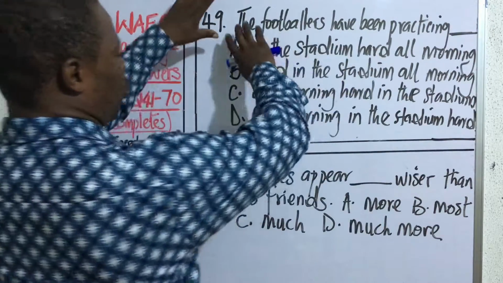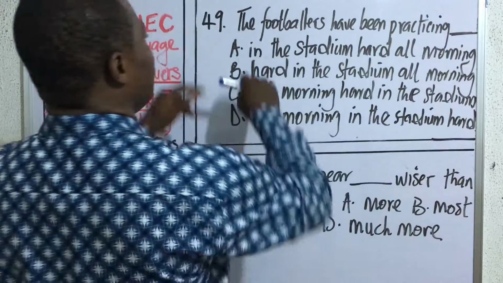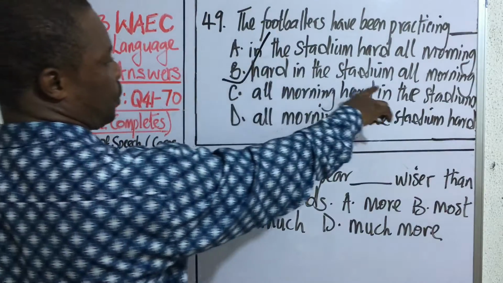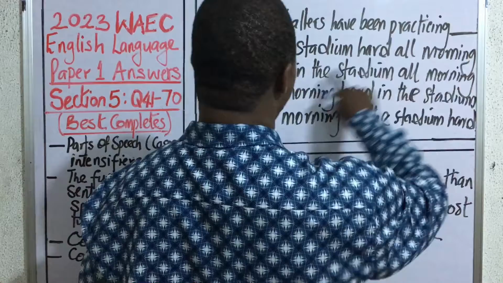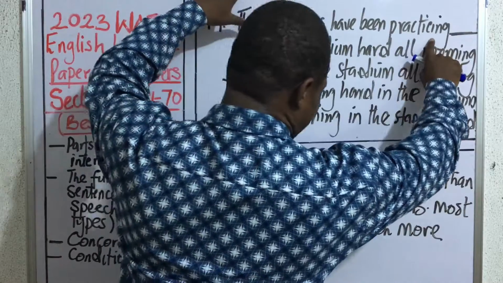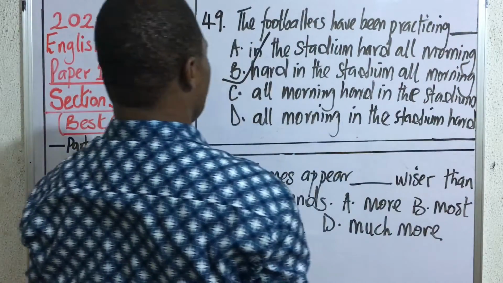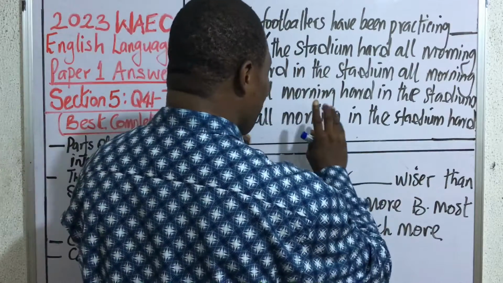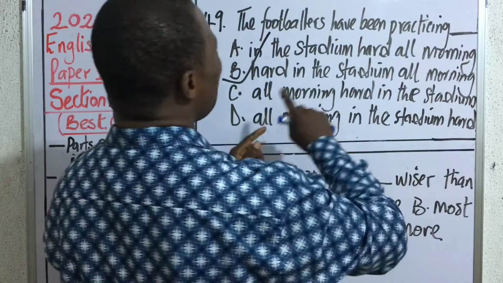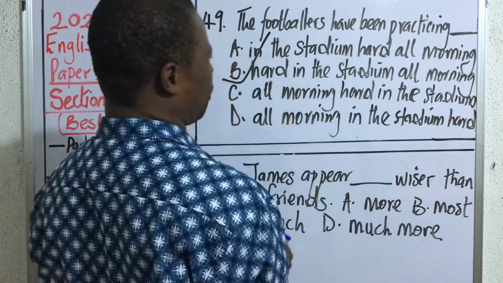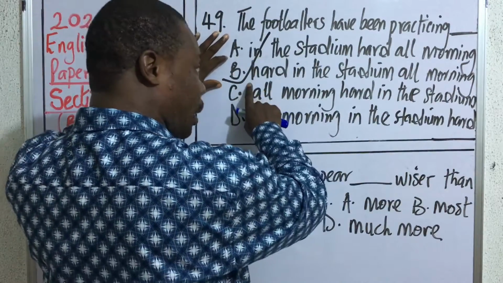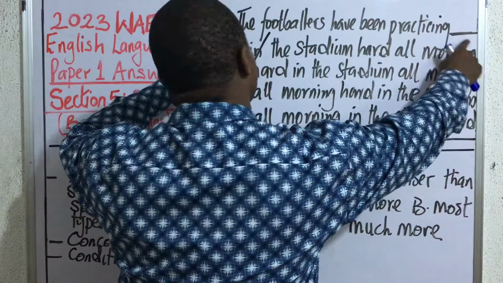If you look at the structure, that's the context of the question. The footballers have been practicing dash. The correct answer is hard in the stadium all morning. The footballers have been practicing hard in the stadium all morning. Now, this is the reason. The footballers have been practicing. This is a verb. The word we have to be careful about in all of these arrangements is the word hard. So where is hard going to be located in this construction? The correct answer is B, because practicing is being modified by hard.